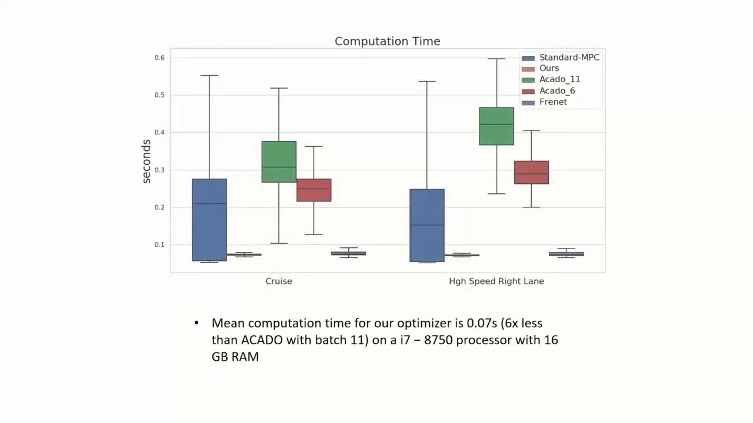This is the most important result of the paper. Our batch optimizer can run at a computation time of 0.07 seconds for a batch size of 11. This is 6 times less than our main competing baseline, the parallel/batch version of Ocado. The Frenet Frame Planner has a similar computation time as ours, but as already shown, it performs worse across all metrics among the multimodal baselines.